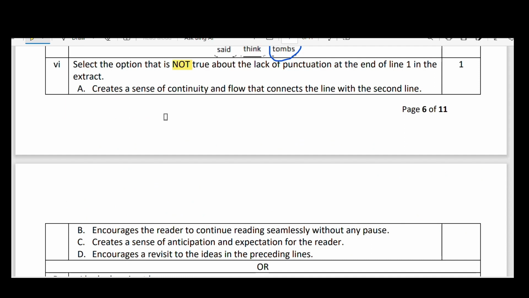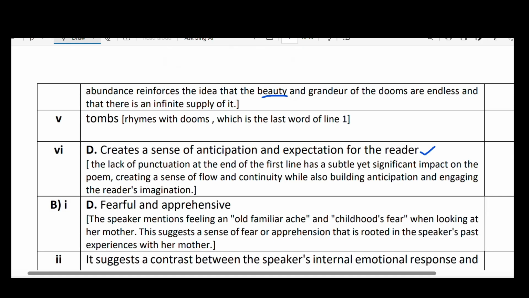It creates a flow and encourages the reader to continue reading seamlessly without any pause. That is also correct, and encouraging a revisit to the ideas in the preceding lines. So the answer option is C here. Okay.